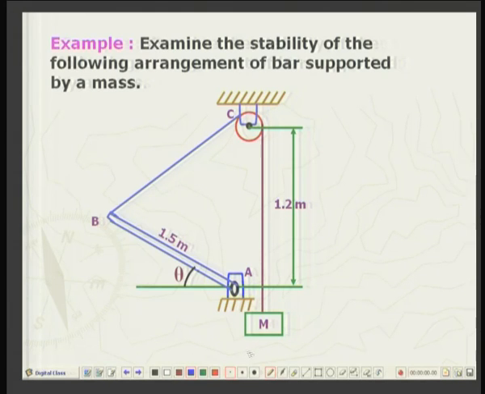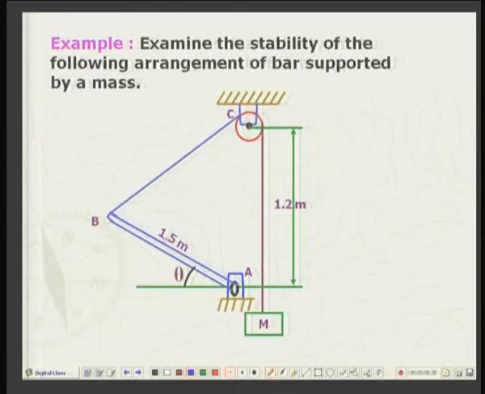When we were solving this problem, we set up the potential energy, because there is only gravitational force involved, all forces are conservative. So, potential energy is easily defined in terms of the potential energy of the rod as well as that of the mass.